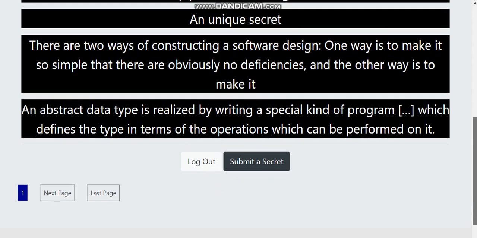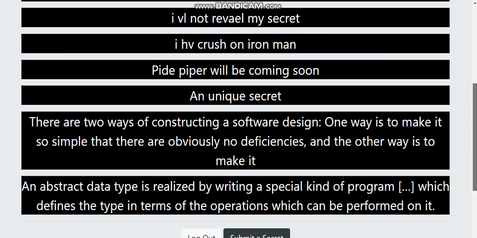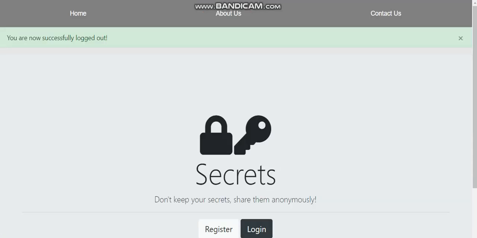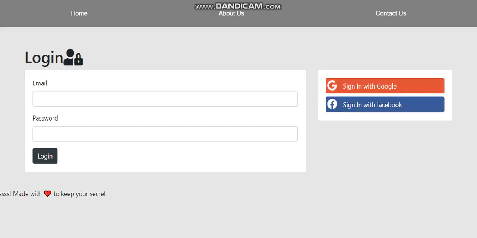Okay, now once you log out, you will land upon the home page. But if you click login, you can sign in with Google or sign in with Facebook, it is the same.